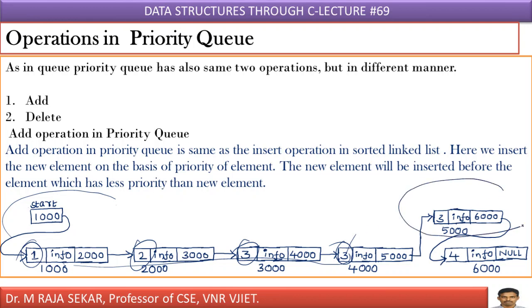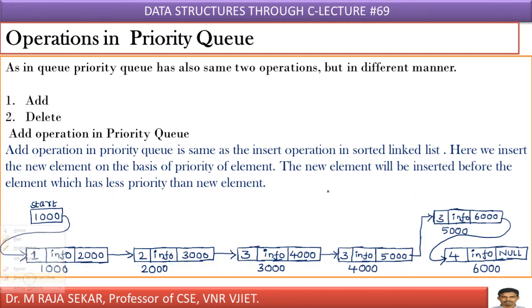If I get an element with priority 3, where can I insert? I must compare the inserted element's priority. Inserted element priority is 3, whereas our starting element priority is 1. Therefore, it has less priority. So I must compare with the priority 2 element. Even priority 2 means higher priority compared to priority 3.